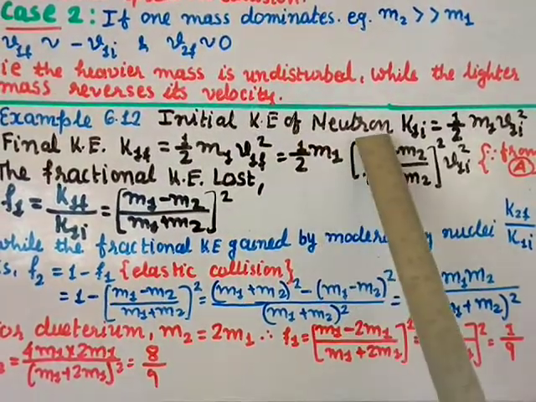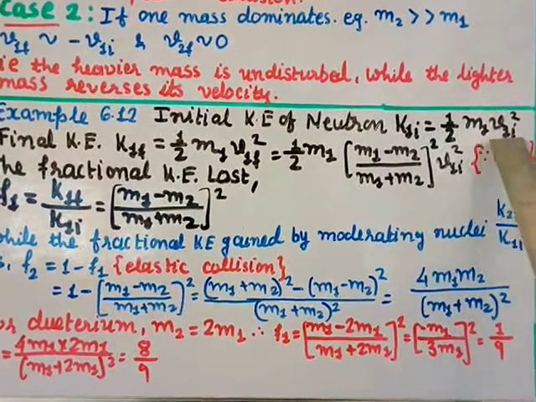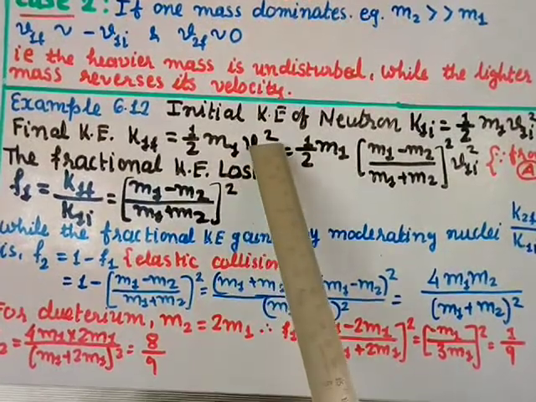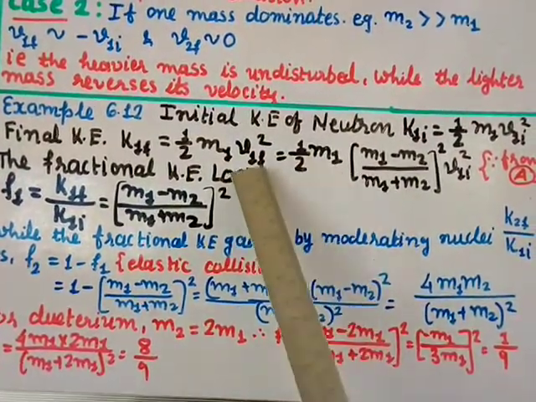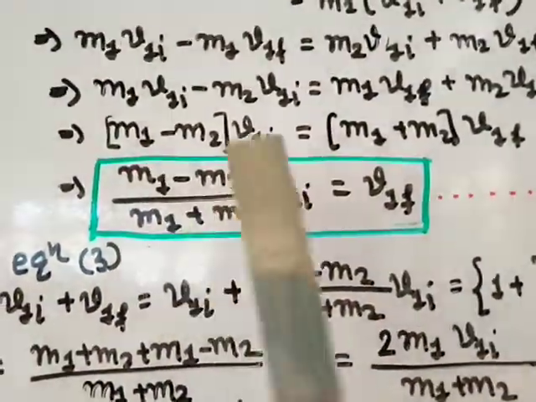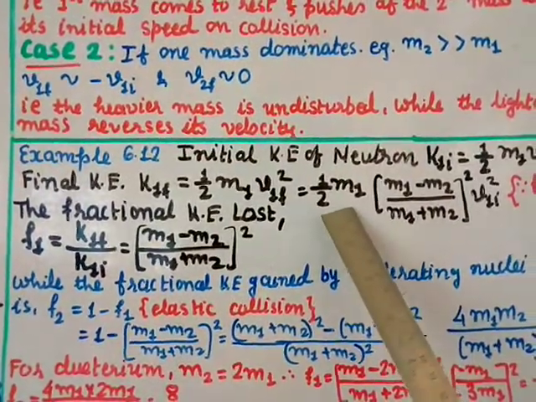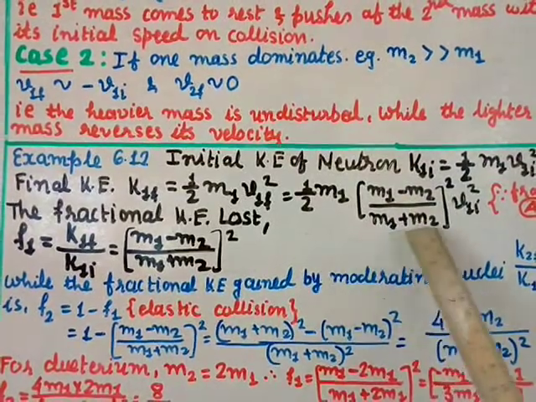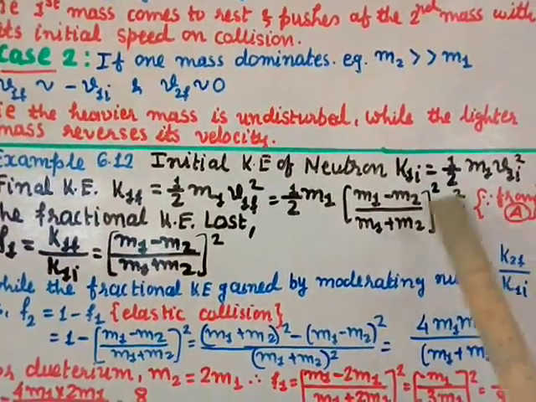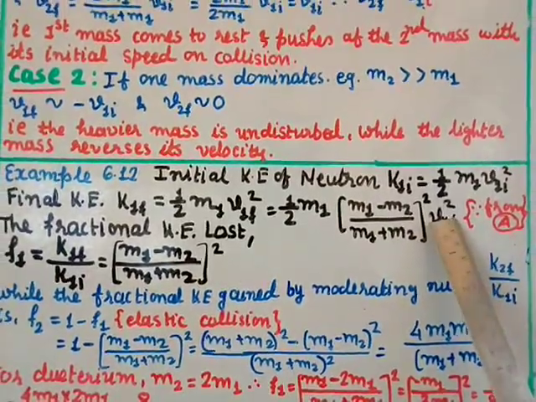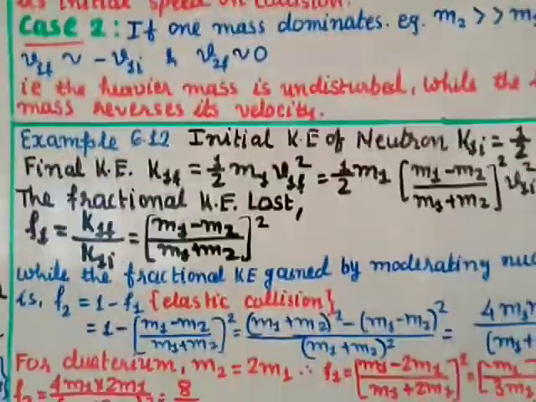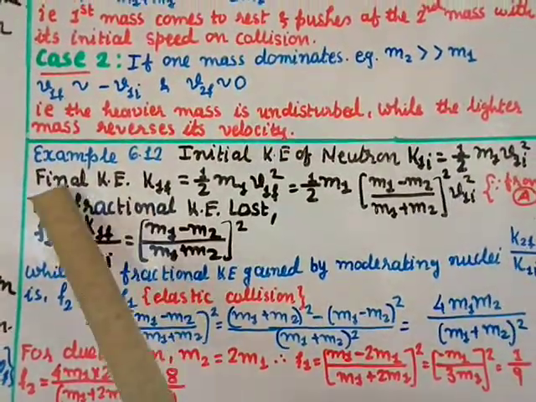Initial kinetic energy of the neutron K1I equals 1/2 m1 v1I squared. Now the final kinetic energy will be K1F equals 1/2 m1 v1F squared, equal to 1/2 m1, and for v1F I am placing the value from equation A. So when you place it here, you get (m1 minus m2) divided by (m1 plus m2), times v1I, and the whole thing squared. So this is also squared and v1I is also squared. That is from equation A, and that is the value of the final kinetic energy.